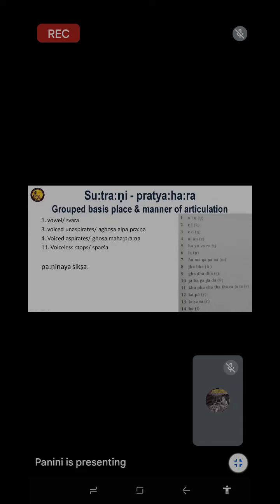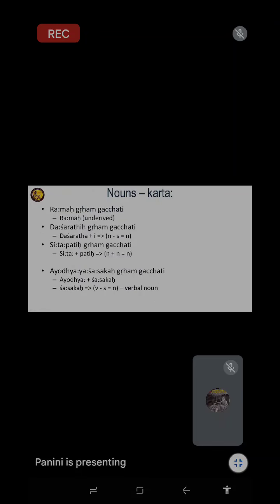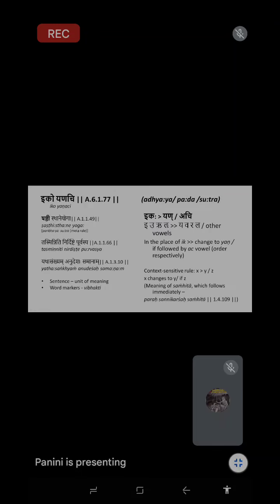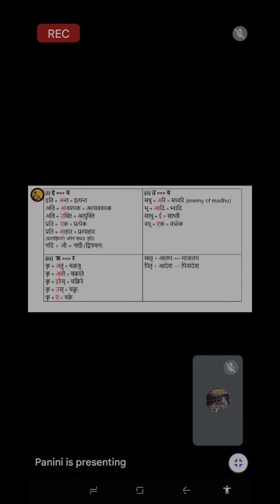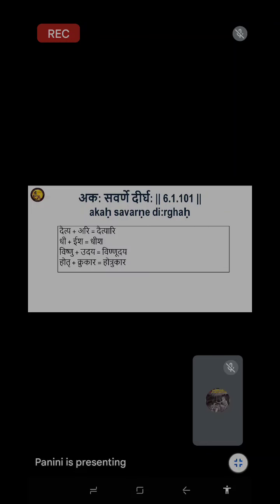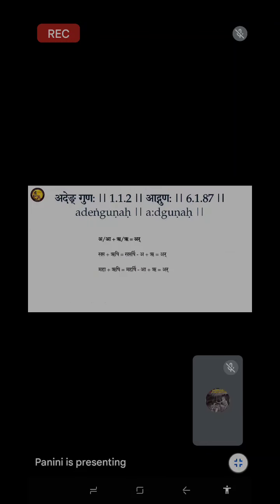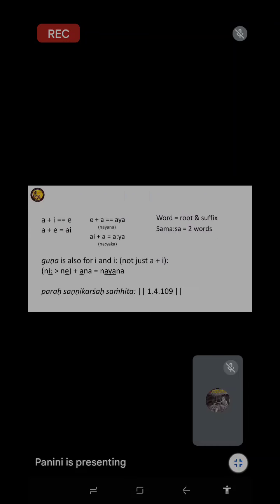Unless you understand ik, yan, ach, ec, we will not be able to read the sutras. So that is what he has given, how you can make a formula. This is what Panini says. Any doubt we can have later on. And these three groups always keep with you. I have told you this is the basic sentence, the basic grammar. These are the basics for us. These three groups I have given, how we will try to relate them, that will be our main goal, to show you. Okay, please see you later.